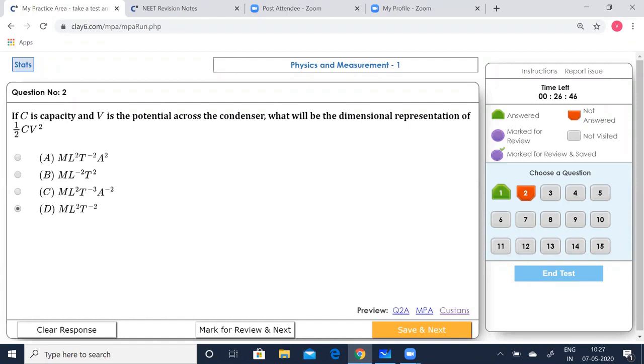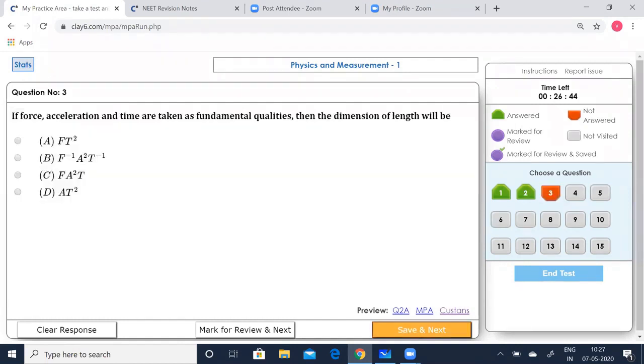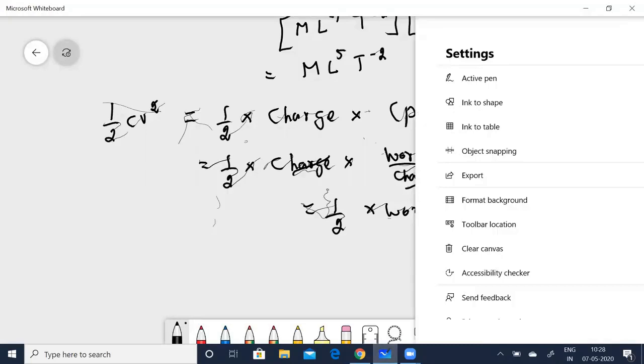Now let us save this and go to the next question. Question number 3. If force, acceleration and time are taken as fundamental quantities, then the dimension of length will be what? Okay, this is something interesting. Let me clear the board. Now see, now it's given L is equal to